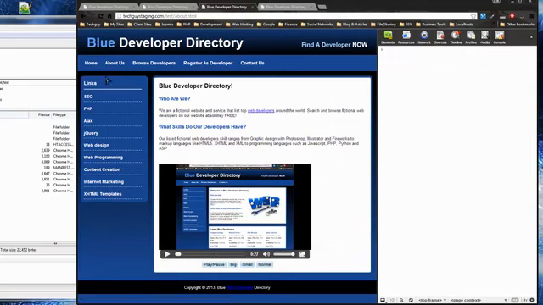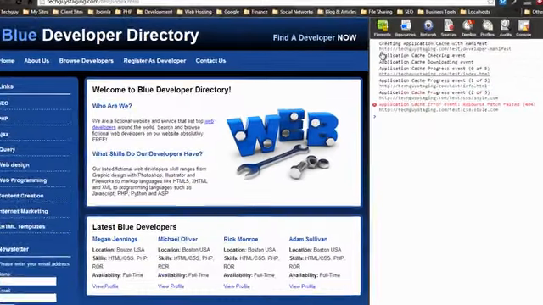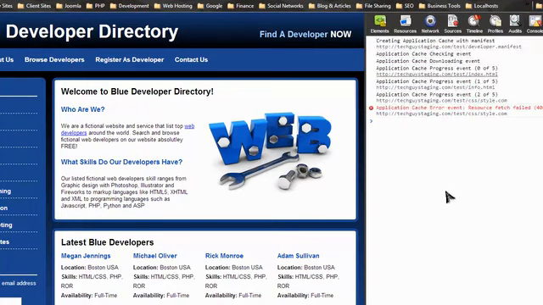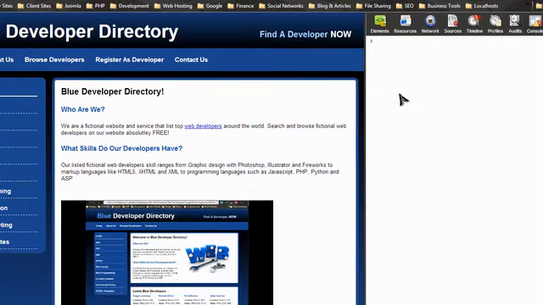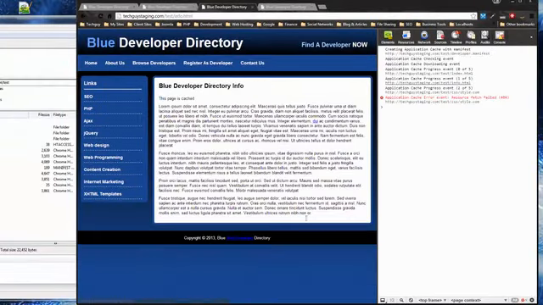So remember, we have the index HTML and the info HTML pages cached. If we click on home, it brings us to index HTML, and you can see over here that it's creating the app cache with the manifest and all that stuff. But if we go to About Us, nothing. We didn't cache that page. But if we go to the info page down here, you'll see the same thing. It's being cached.